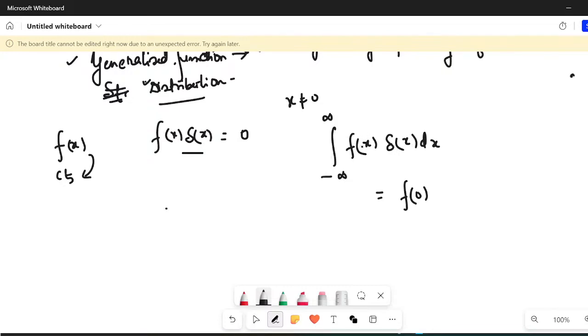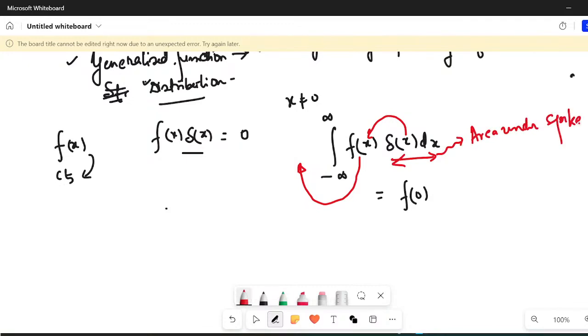It goes out of the integral, and this integration becomes 1, because the area under the spike is simply 1. So you actually get only f of 0.